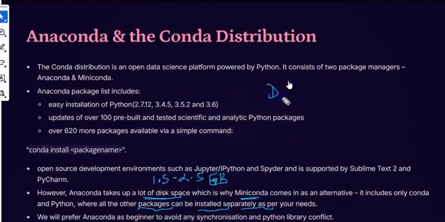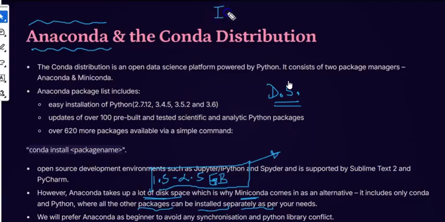But for our data science course, where we are going to learn machine learning and later even deep learning, we strongly suggest installing Anaconda. This much space every user can manage, right? And we don't require it every time. Once you have installed it, later on we are not going to open Anaconda, but we are going to open Jupyter Notebook directly. So just to summarize, we will install Anaconda because it comes with all the major libraries which I'm going to use throughout my development. And later on, I'm going to open an IDE called Jupyter. This is what I'm going to use.